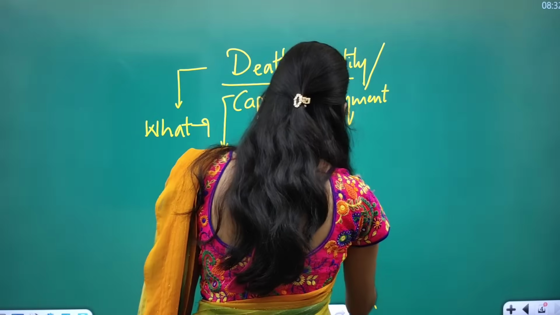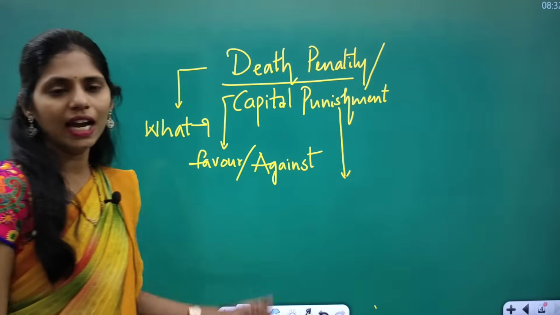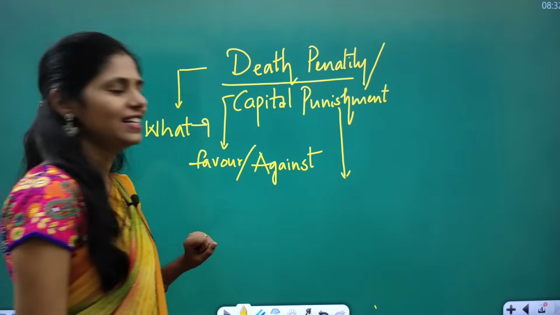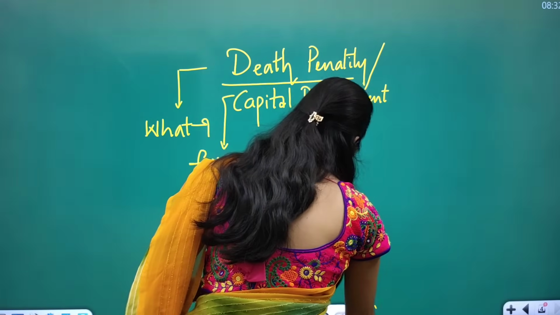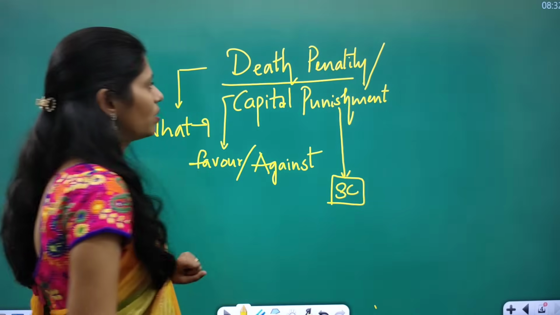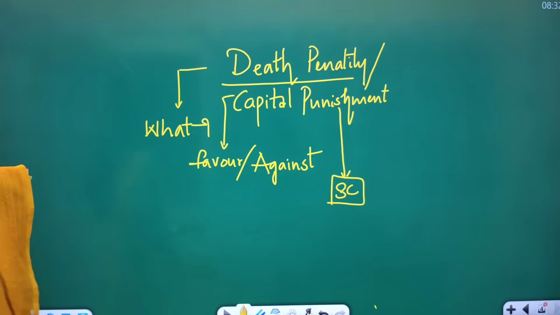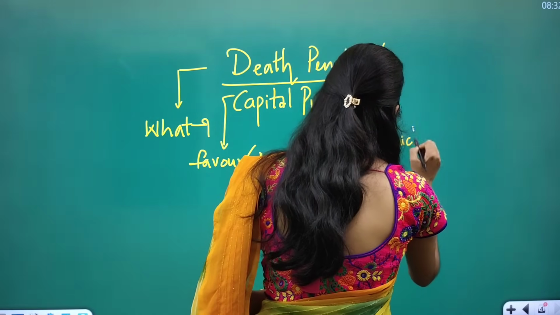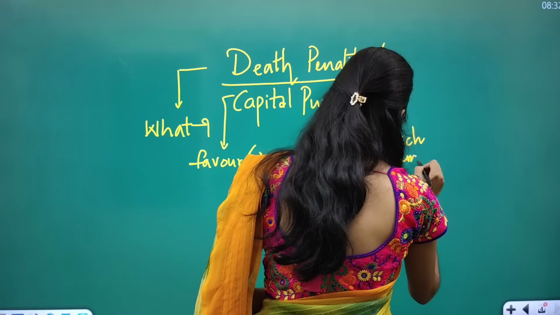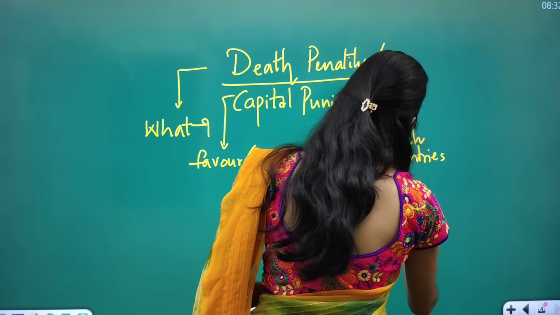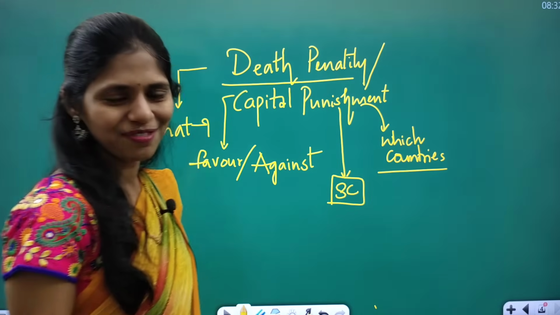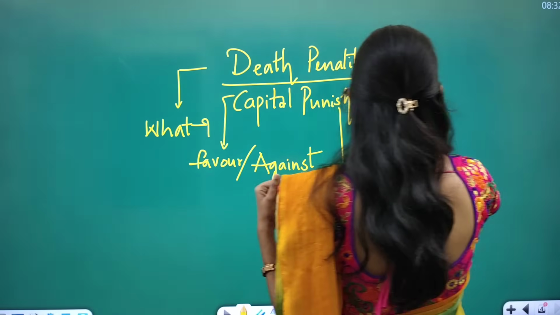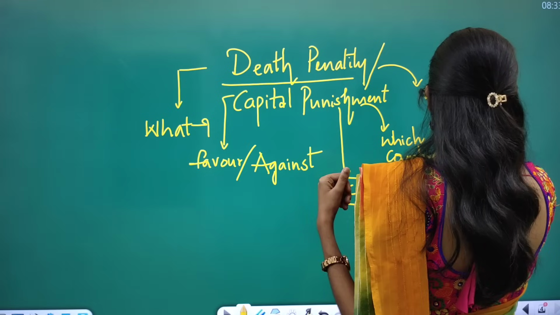And apart from that, you have to see some more important things like Supreme Court judgments related to the death penalty, and you have to see in which countries the death penalty still exists, like India. You have to collect information about other countries, and see which countries have abolished it.